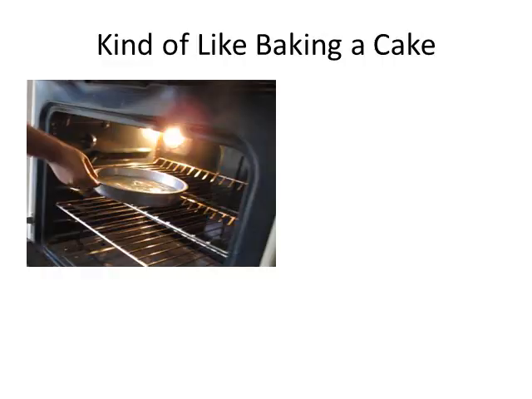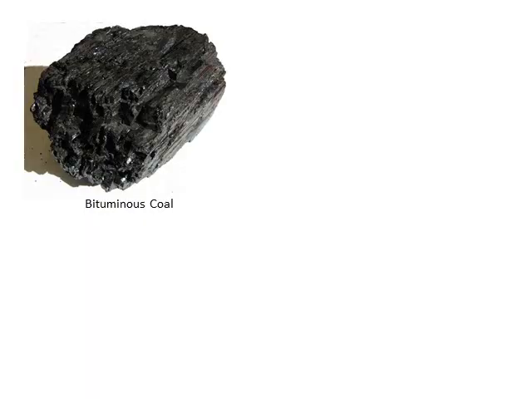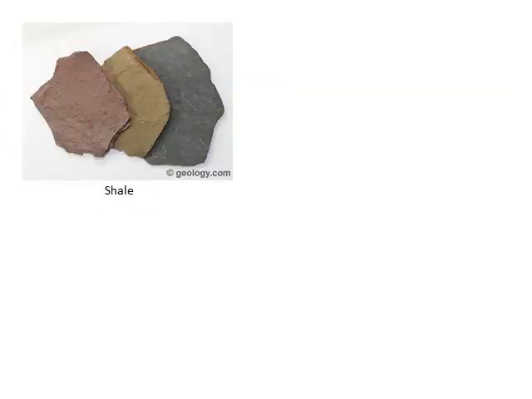And it's kind of like baking a cake. You have the ingredients and you put them in a pan, you stick them in the oven, and those ingredients are the same, but they're just cooked and they become a cake. Well, coal, for example, bituminous coal, if it's undergone extreme heat and pressure, can become anthracite, which is another form of coal, which has a higher carbon content.